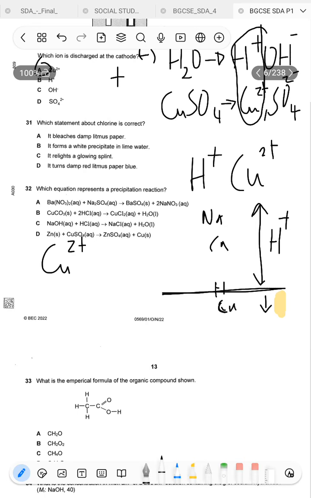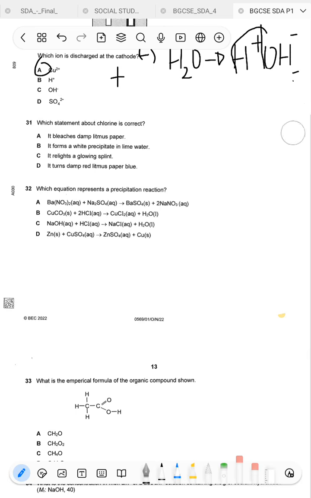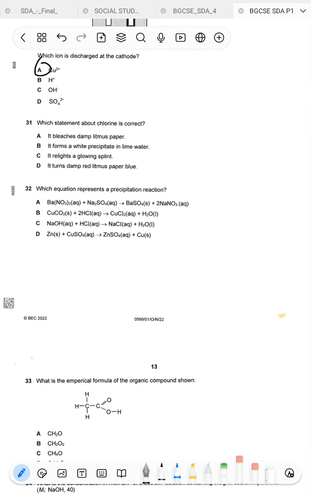Which statement about chlorine is correct? It bleaches damp litmus paper. Correct, it bleaches damp litmus paper. But whenever you're writing the test for chlorine, you have to be specific of the type of litmus paper that you're going to be using. Don't just write any litmus paper, okay? Because the test for chlorine gas is a two-step process. It gives two-stage color changes.